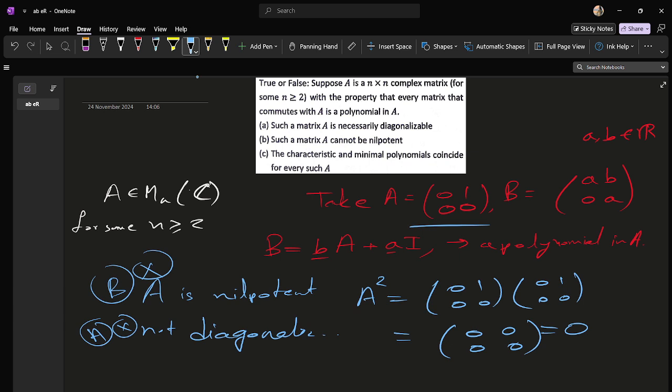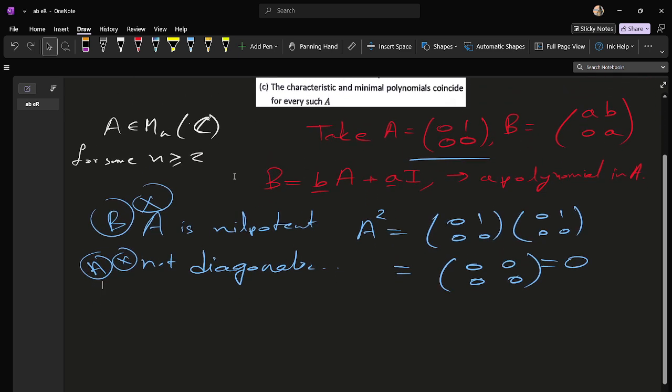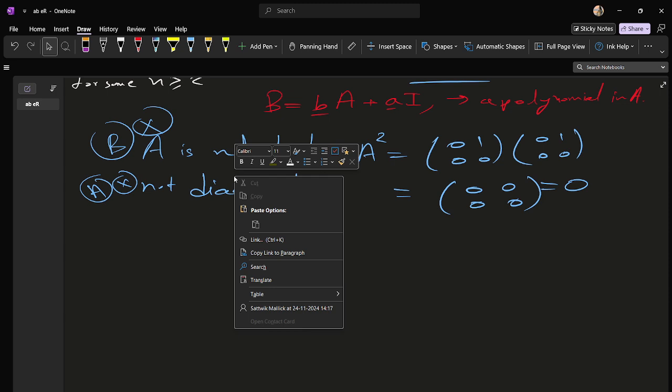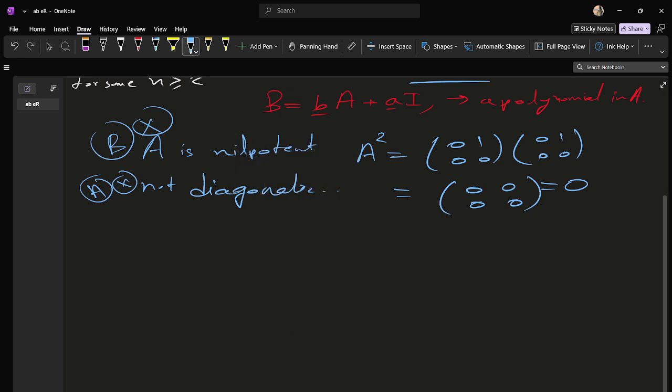Now we are moving forward to option C. Option C says that the characteristic and minimal polynomials coincide for every such A. I think this is true, but we are going to prove it. Now, a matrix A, let me change my font color. Yeah, let a matrix A have equal characteristic and minimal polynomials, chi_A and m_A.